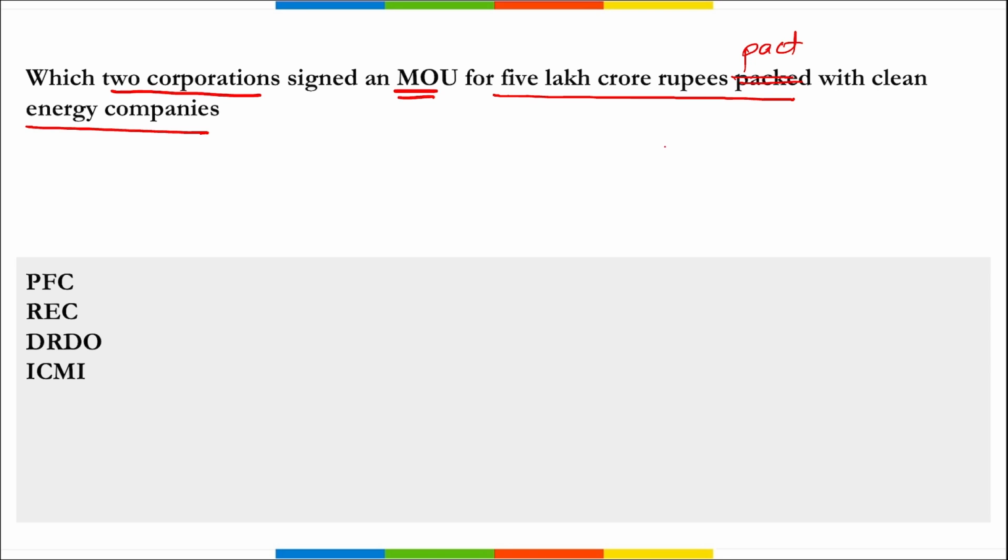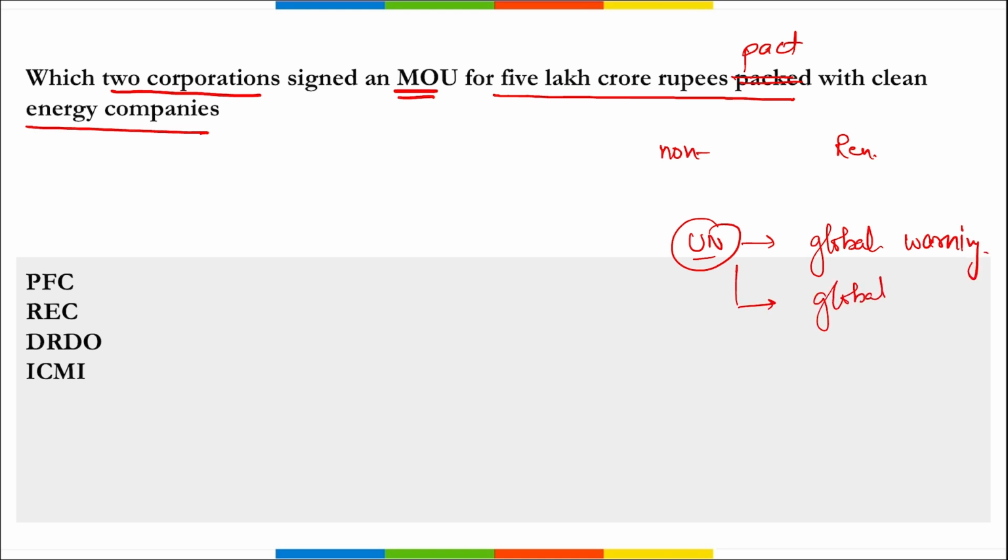So basically we can say that we are generally talking about shifting from non-renewable sources of energy to renewable sources of energy. Correct? Even recently United Nation used to call it global warming, right? But now in their recent latest report they called it global boiling, because this year the month of July was the hottest month ever recorded in the history, correct? And that is the reason UN has started calling it global boiling, correct?